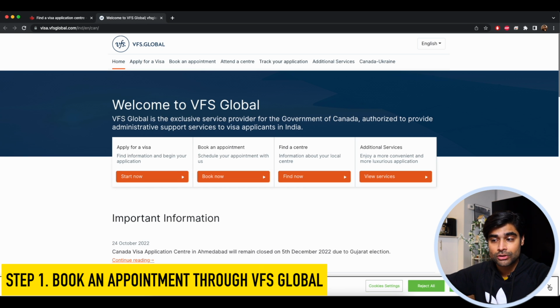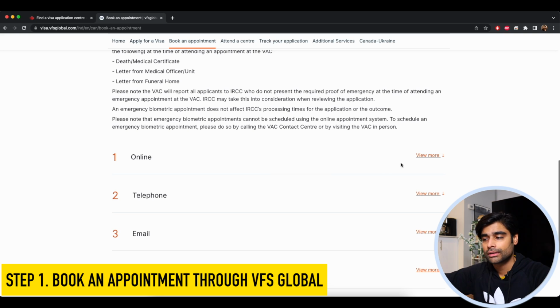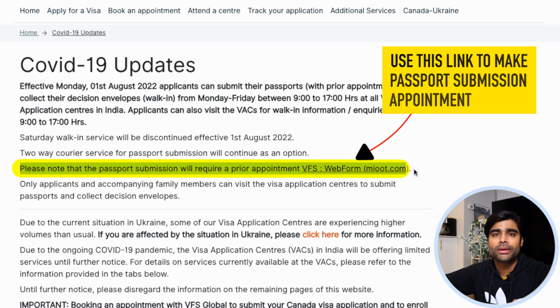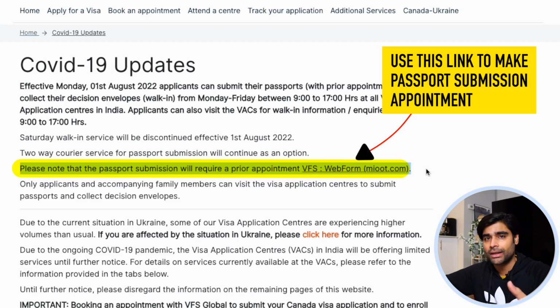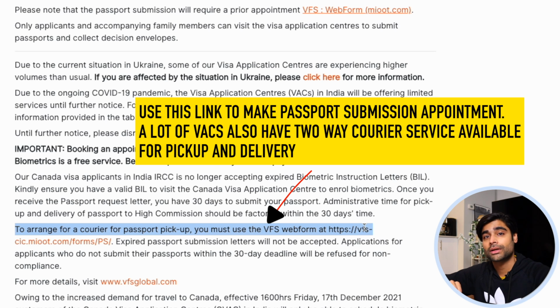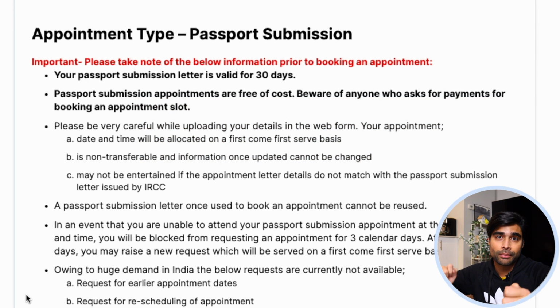So once you're in the homepage of the VFS Global website of your country, you're simply going to click on Book an Appointment, scroll down, click on Online, click here, and then continue the process. Basically, you'll be asked to fill out some forms and pay the fees, and then you'll attach all those documents along with the documents that are mentioned in your passport request email, and then you'll simply submit your passport along with all those documents to the visa application center.